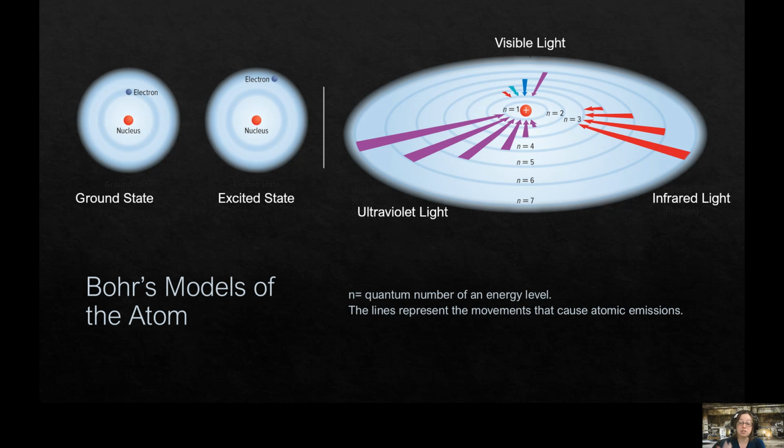And he said that this comes from discrete circular orbits, that an atom is flat like a plate. And then n equals the quantum number of energy levels in this image. And then the lines, the purple red lines, and then the colored lines, those represent the movements caused by atomic emissions.